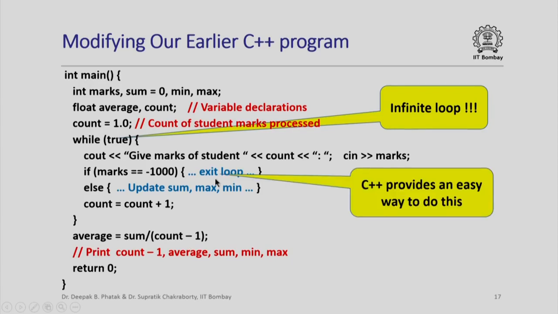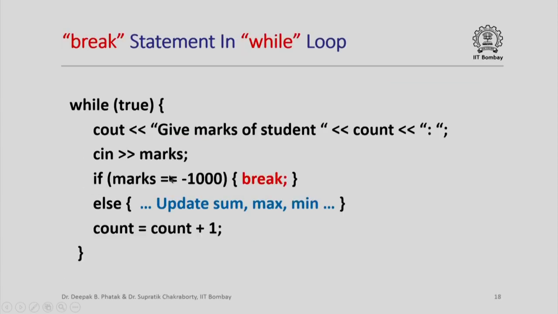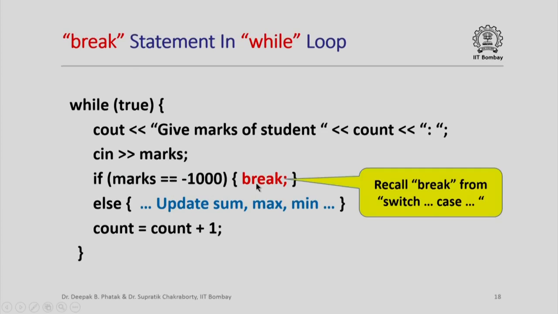Now how do we exit from this loop when marks is equal to minus 1000? It turns out that C++ provides an easy way to do this. In fact, that is called a break statement. So I could simply say that if marks is minus 1000, then break, and we would recall that we had also used the break statement when we discussed switch case statements in an earlier lecture.